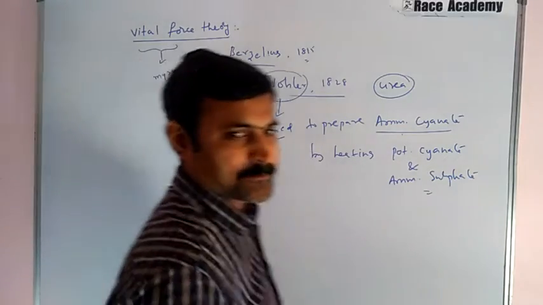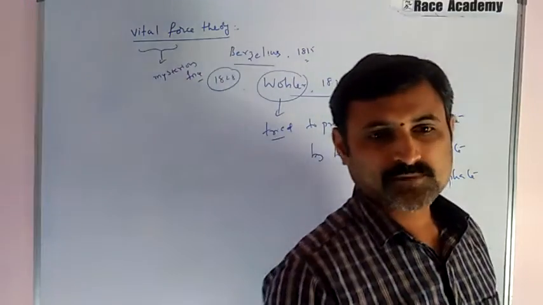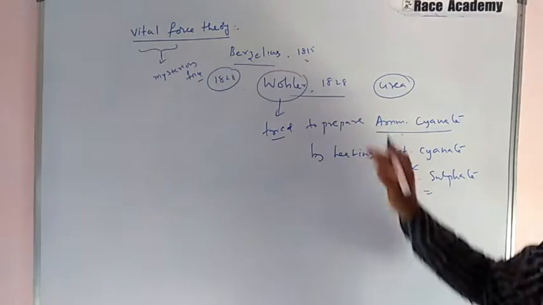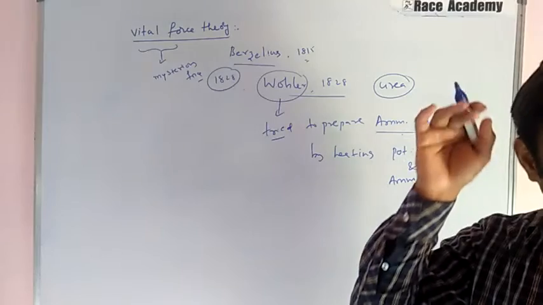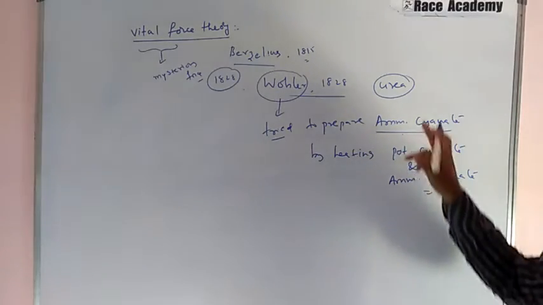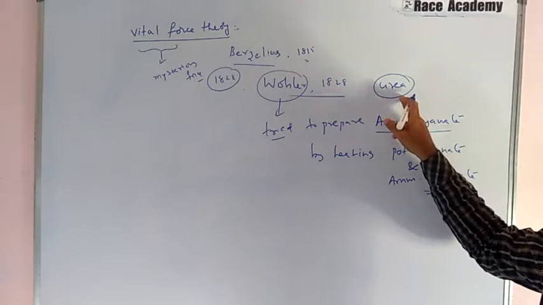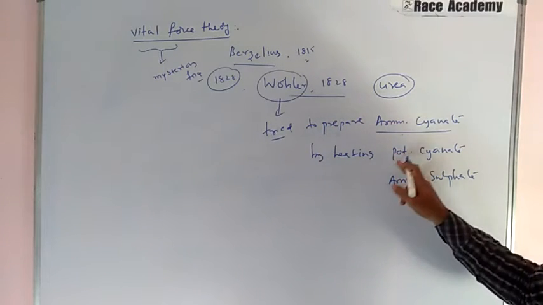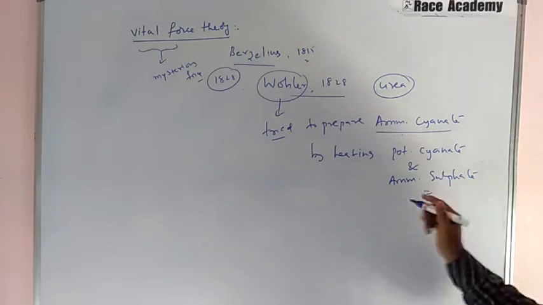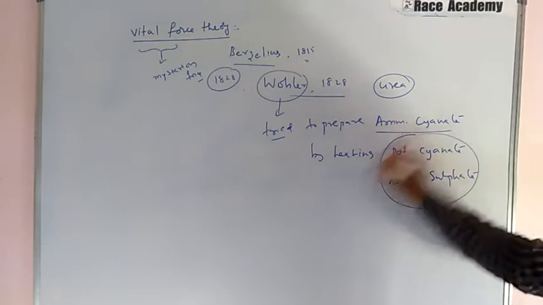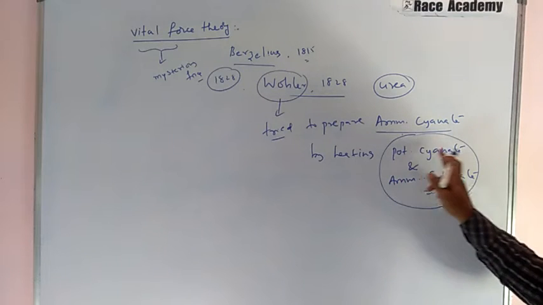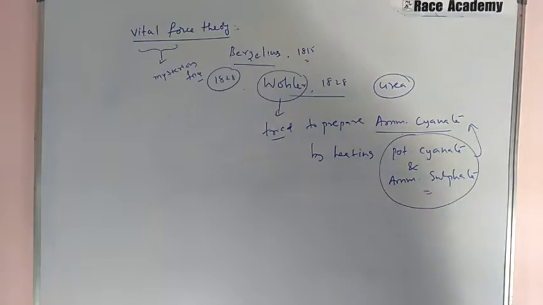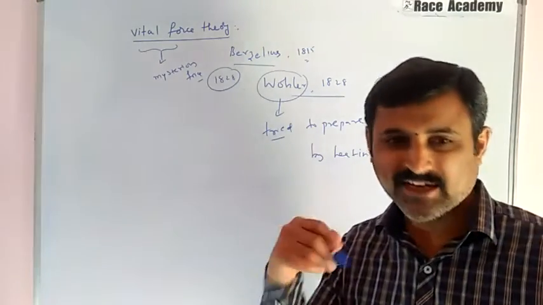Wöhler, a German chemist, accidentally prepared the organic compound urea when he tried to prepare ammonium cyanate by heating potassium cyanate and ammonium sulfate. The reaction between them is said to give ammonium cyanate according to his idea.